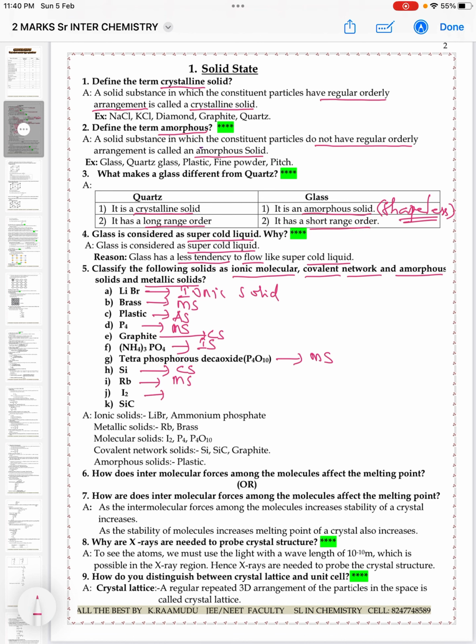Next, iodine is a molecular solid. And carborundum, that is SiC, is a covalent network solid.